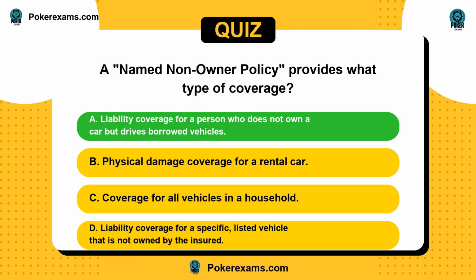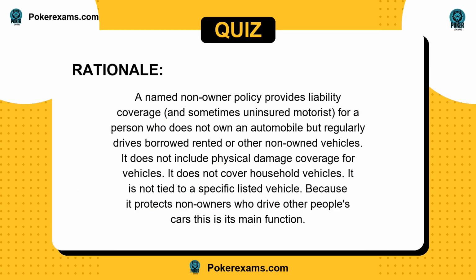The answer is A. A named non-owner policy provides liability coverage, and sometimes uninsured motorist, for a person who does not own an automobile but regularly drives borrowed, rented, or other non-owned vehicles. It does not include physical damage coverage for vehicles. It does not cover household vehicles. It is not tied to a specific listed vehicle. Because it protects non-owners who drive other people's cars, this is its main function.